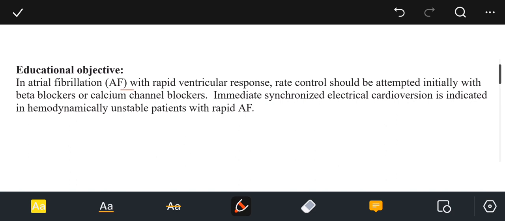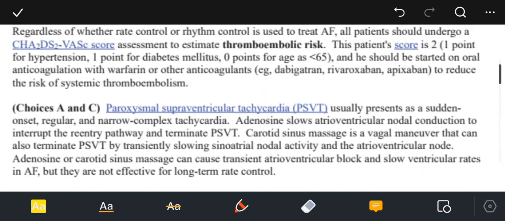If it is atrial fibrillation, there will be a lot of QRS waves without P waves in the middle. So atrial fibrillation with a rapid ventricular response, rate control should be attempted initially with beta blockers or calcium channel blockers. Immediate synchronized electrical cardioversion is indicated in hemodynamically unstable patient with a rapid atrial fibrillation.